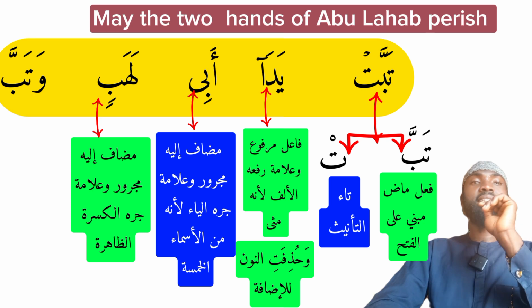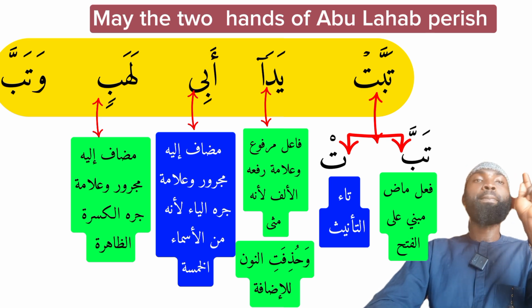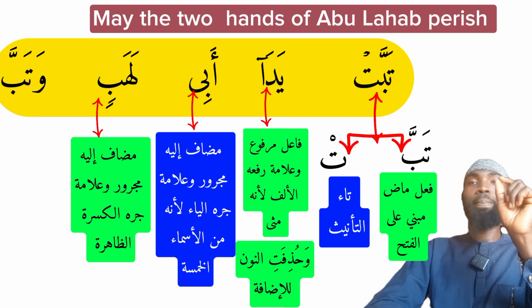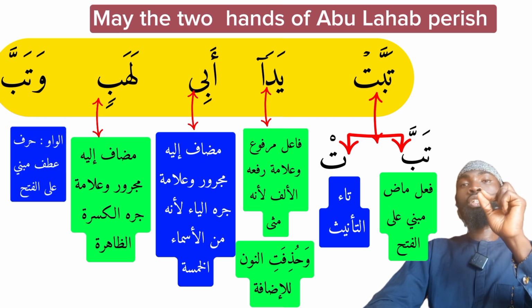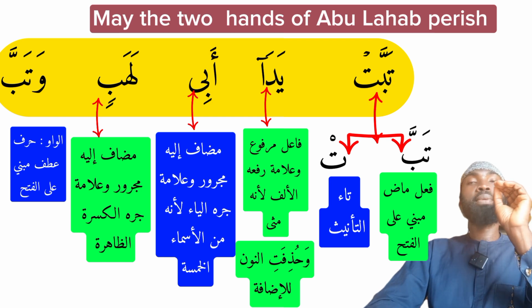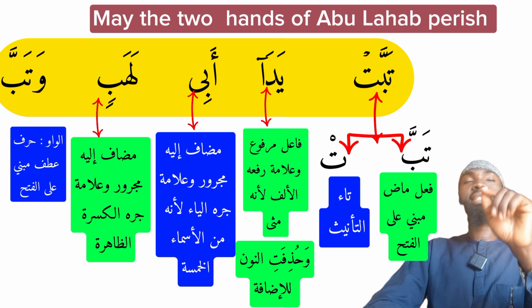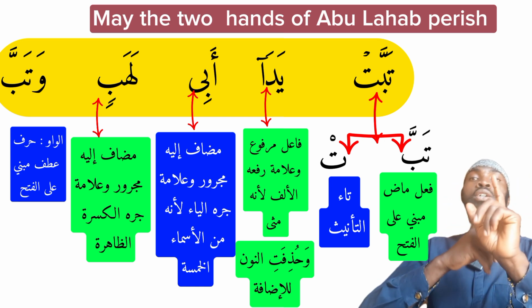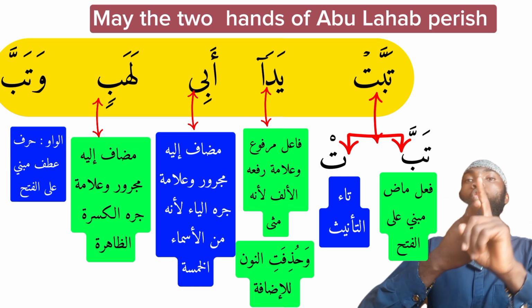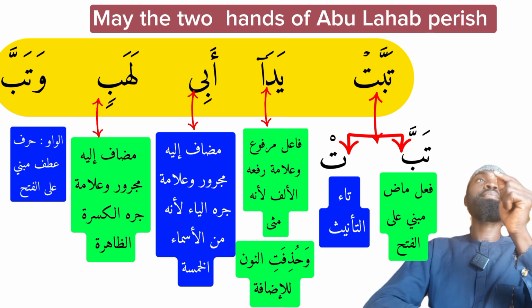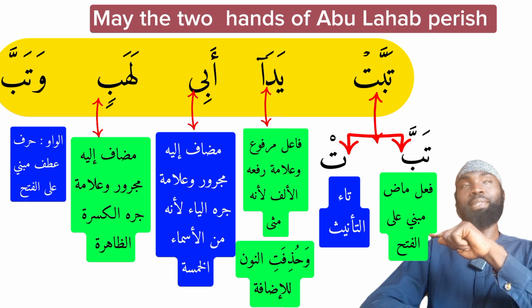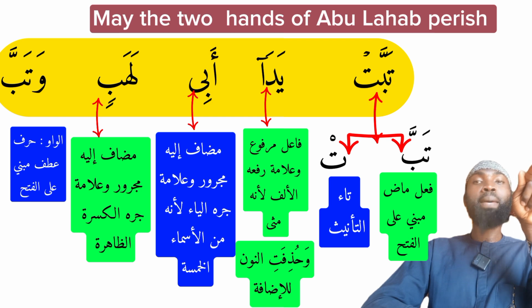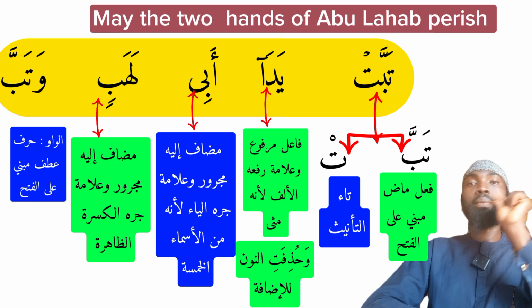Now the last part of this verse is watabba. We already know what wa means. Wa means and, and grammatically we say harfu atfin mabniyun al fath. It is a conjunction particle which is built upon fatha, because it is a conjunction particle which connects 2 parts of a sentence or 2 words together. Wa and watabba.